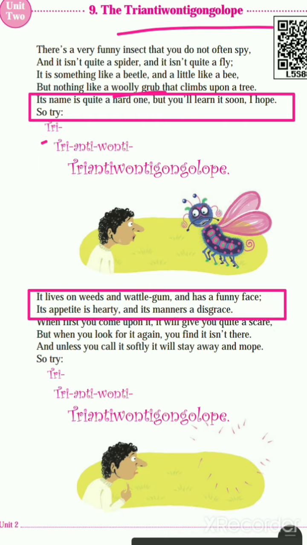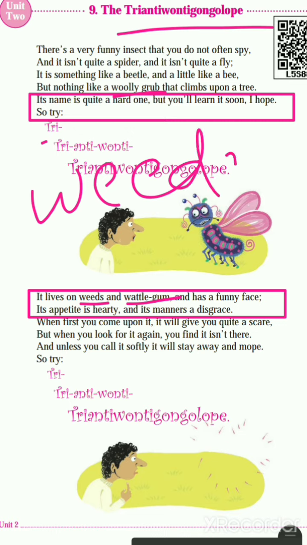Then next we will see: it lives on weeds and wattle gum and has a funny face. Its appetite is hearty and its manners a disgrace. It lives on weeds and wattle gum. What does weeds mean? Weeds means grass. Normally insects live in grass, and like that this insect also lives in weeds. Weeds means grass, bushes, like that we call weeds.